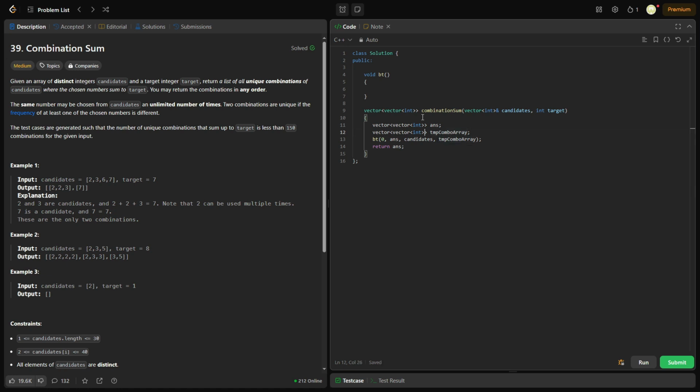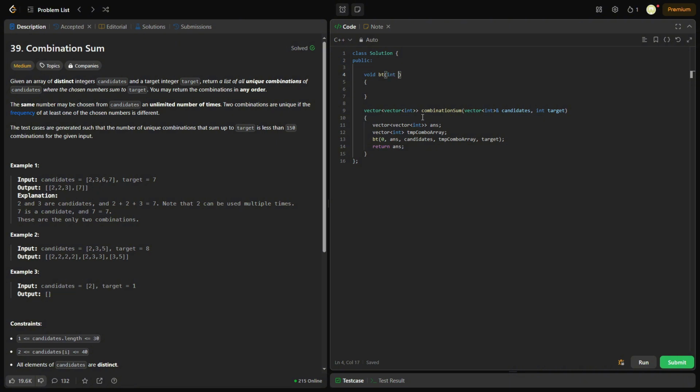And this is not an array of arrays, sorry. This is just an array. And so this array gets put into the answer array, which is why answer is a vector of a vector. Okay. And we also need remaining. We'll just call it target. We need target, but up here we're going to call it remaining. Okay, so let's set our parameters first.